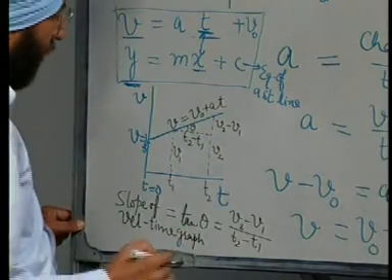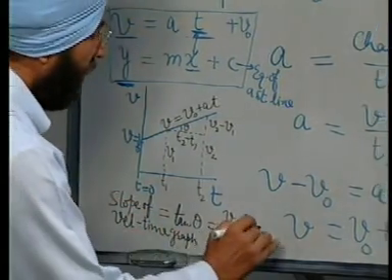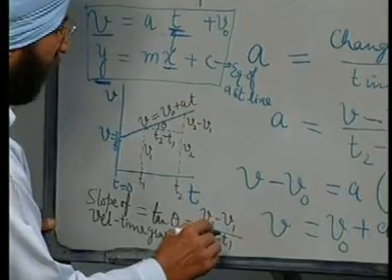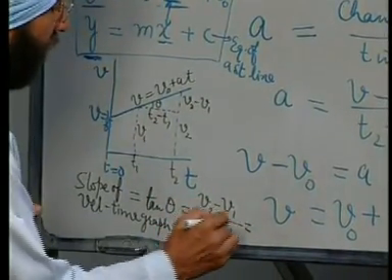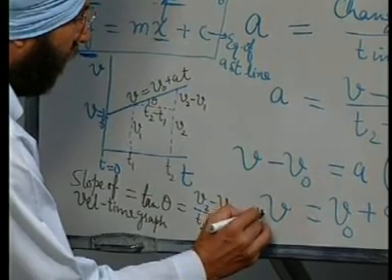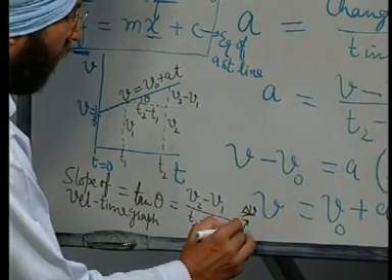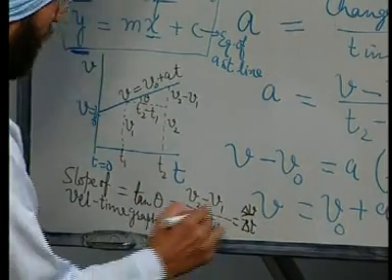So, the slope of the velocity time graph is v2 minus v1 over t2 minus t1, and what is this? Delta v over delta t is equal to acceleration.